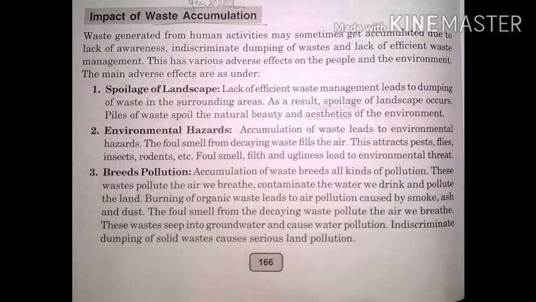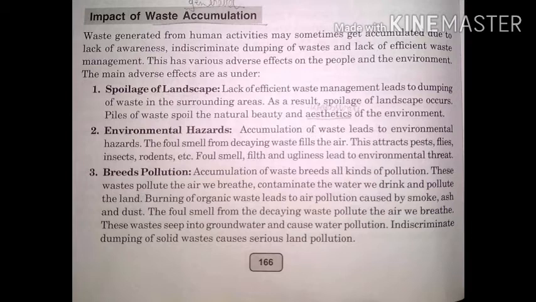Second is environmental hazards. Accumulation of waste leads to environmental hazards. The foul smell from decaying waste fills the air. This attracts pests, flies, insects, rodents. Foul smell, filth and ugliness leads to environmental threat.